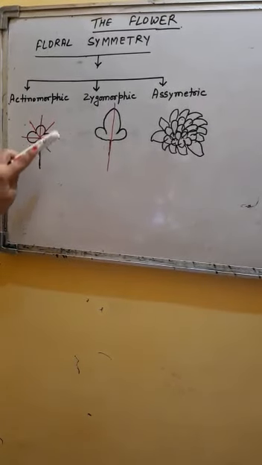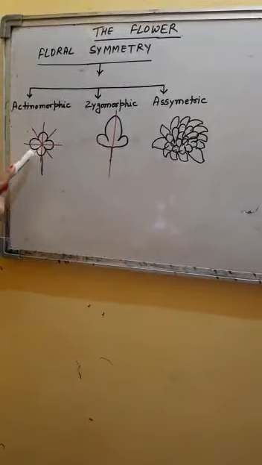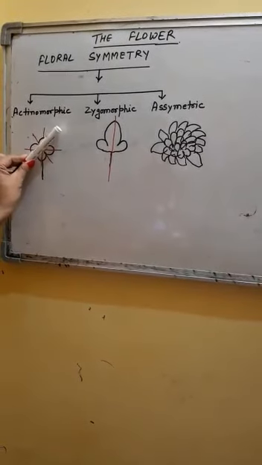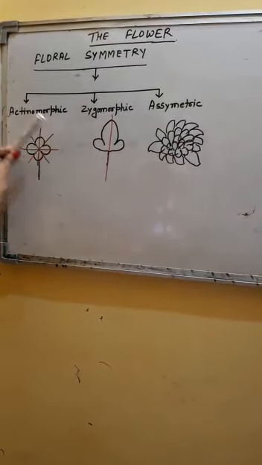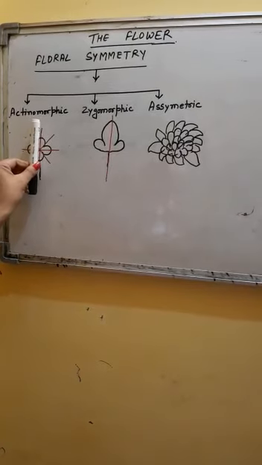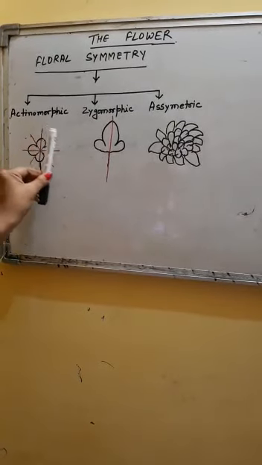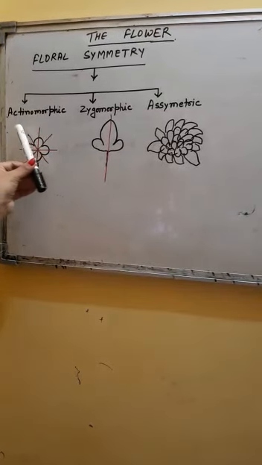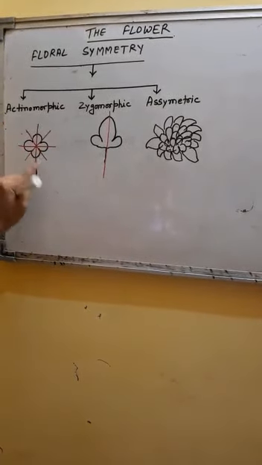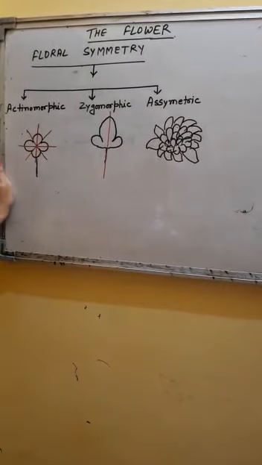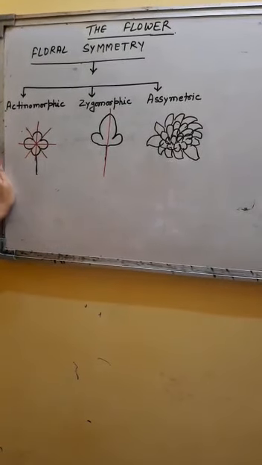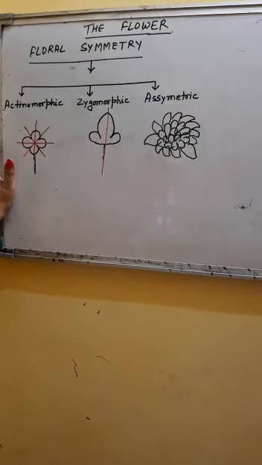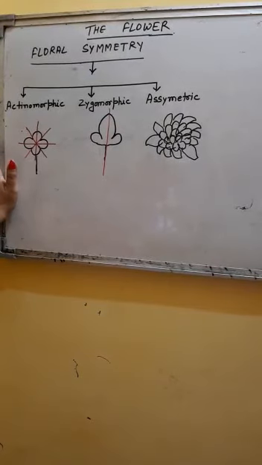So you can see over here there are various planes. If we cut the flower in such a way, two equal halves will be there. Again, if we cut it in such a way, two equal halves will be there. So various planes are possible from which, if we cut the flower, it will be divided into two equal halves.